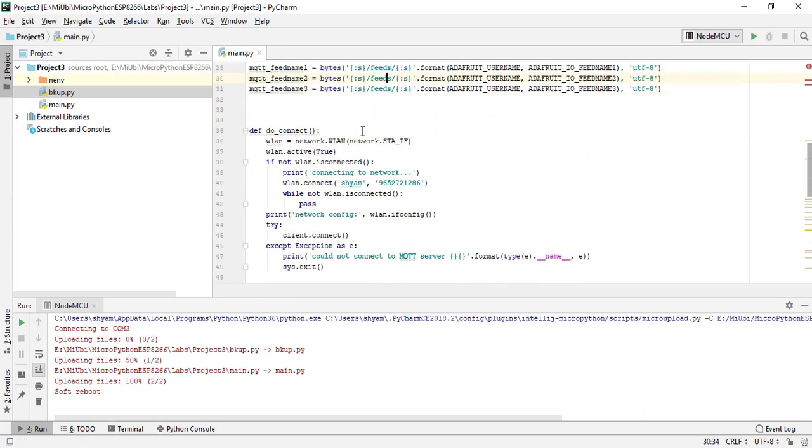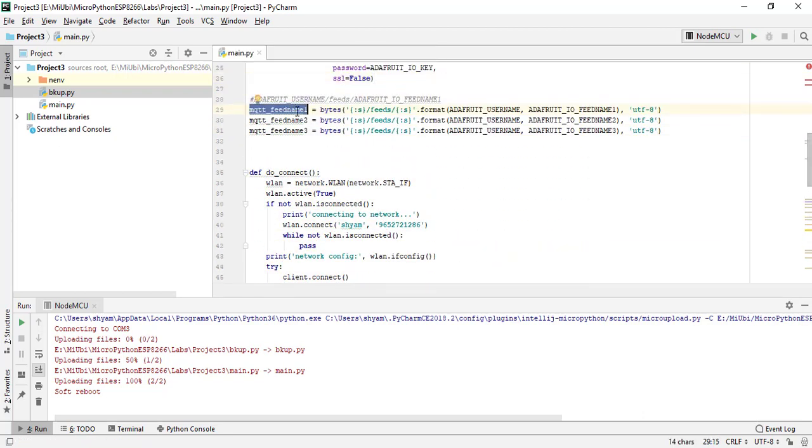It is bytes of this .format, and this usage in MicroPython or Python 3 is creating a format specifier. You're just trying to create a common string. Now this %s will be replaced by the first argument here. The Adafruit username will come first, then after a slash, feeds, slash, your feed name. Everything is again converted into a string using bytes, so that every literal is an ASCII character.